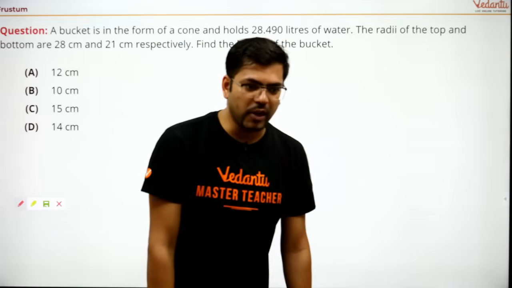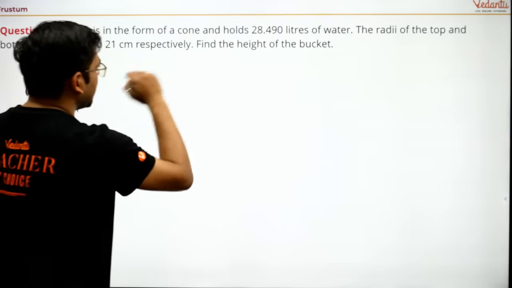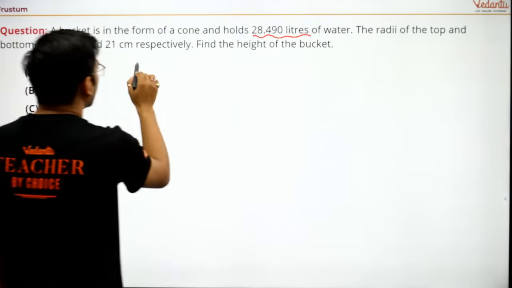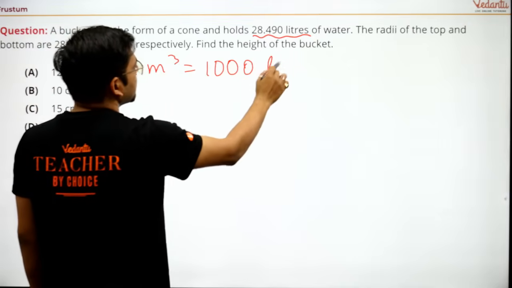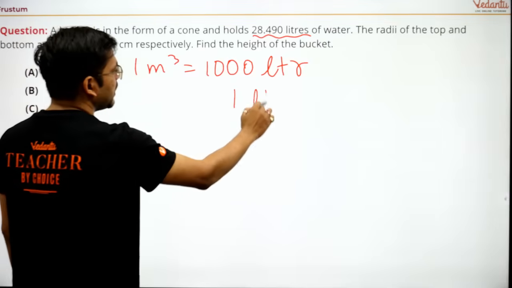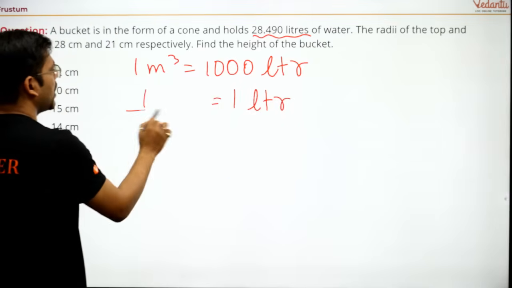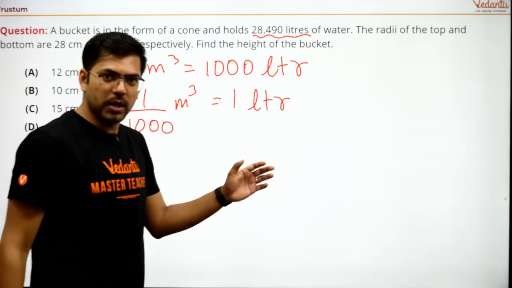Okay, I got the volume also. See, it is written here this much liters. Come on, I am telling you 1 meter cube is equal to 1000 liters. Just remember it always. So if I write 1 liter here, it will be 1 upon 1000 meter cube. Are you all able to understand this?